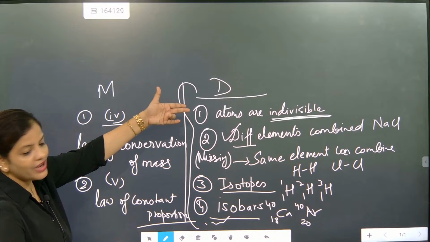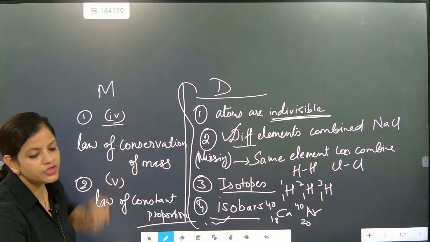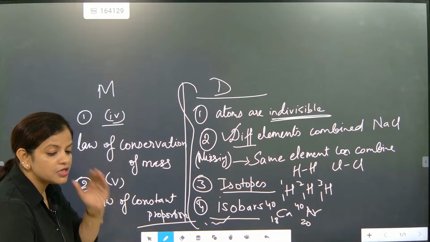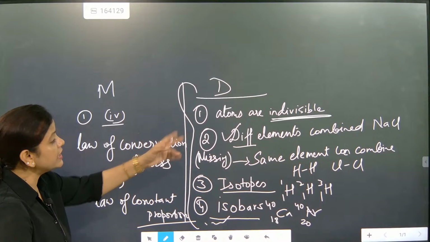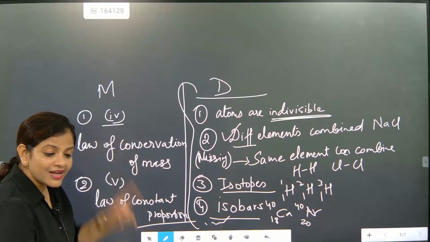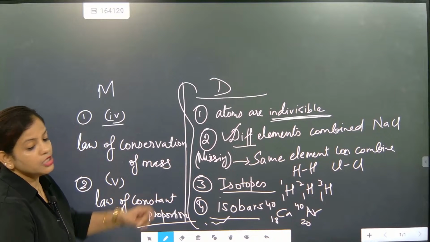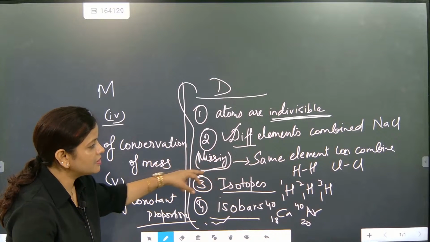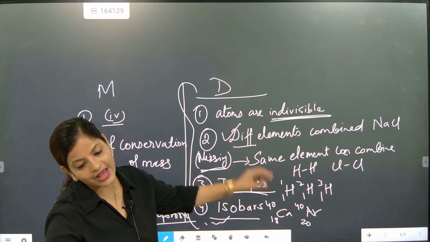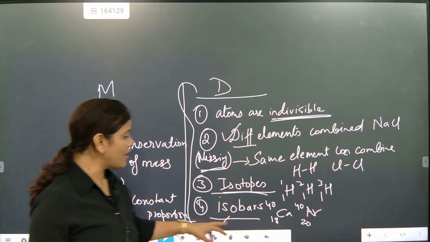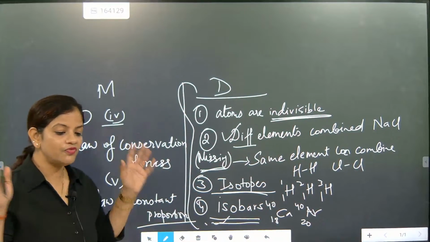Bingo. Defect: he told atoms are indivisible, but atoms can be further broken down into subatomic particles. Second, different elements combine, but actually the same element can also combine. He missed this point. Next, he did not mention isotopes in chemical reactions, and isobars also he did not mention. That was not a very big thing.